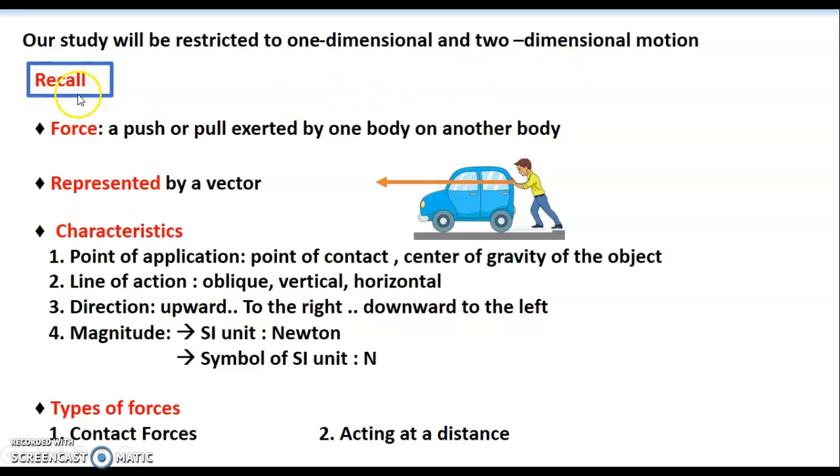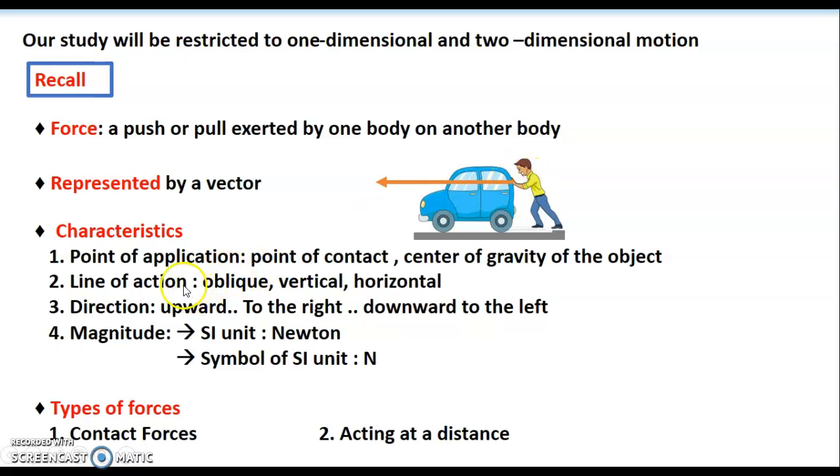We have now to recall the concept of a force, the definition, representation, characteristics, and types. A force is a push or pull exerted by one body on another body. It is represented by a vector, as you can see. The push exerted by this man on the car is represented by this orange arrow showing the line of action and the direction. Characteristics: point of application, which could be point of contact if the force is a contact force, or center of gravity of the object if the force is a force acting at a distance. And in this case, it is the point of contact between the man and the car, this one here.